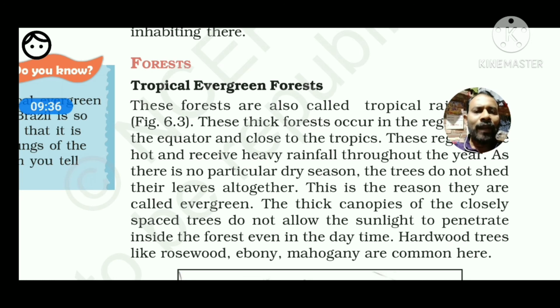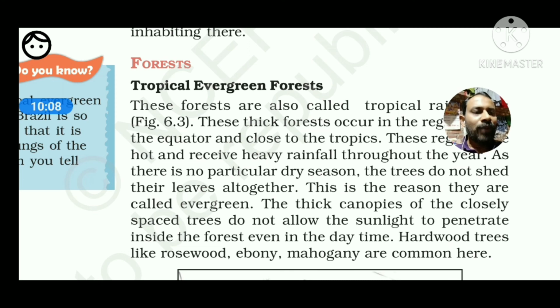So from here, one question you have to prepare: what are the differences between the tropical evergreen forest and the tropical deciduous forest? They are different from each other in their characteristics, and such characteristics are determined mainly by rainfall distribution, that is, the availability of rain throughout the year in huge quantity or in less quantity.